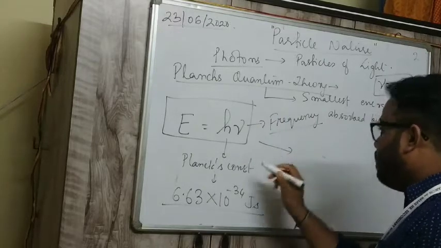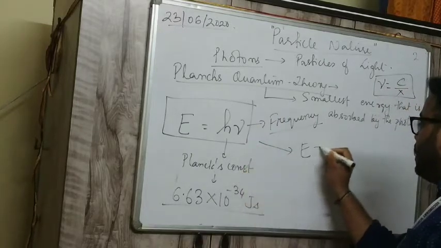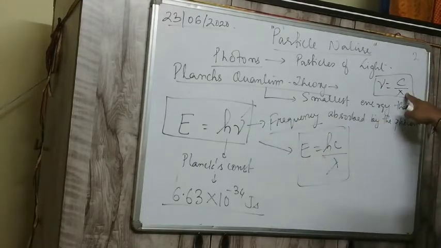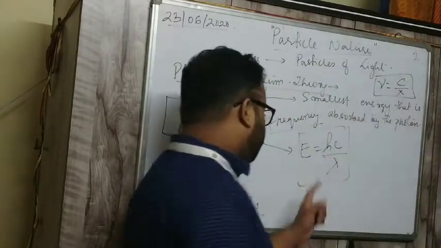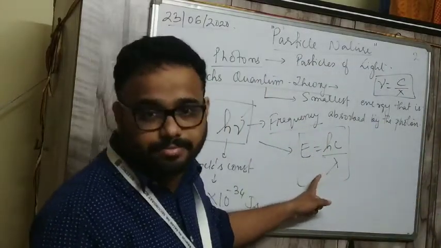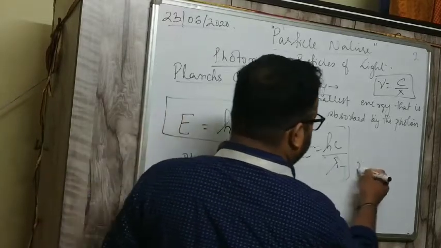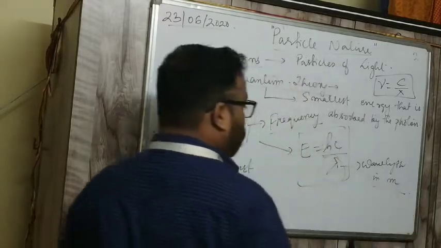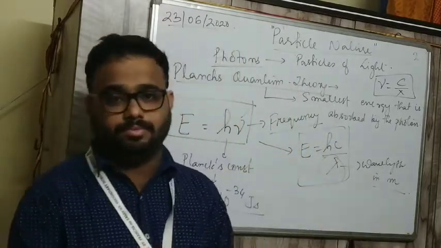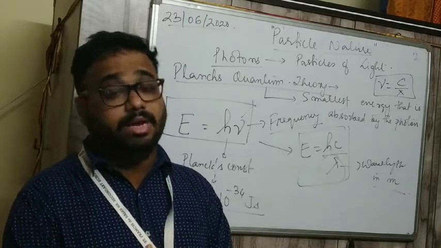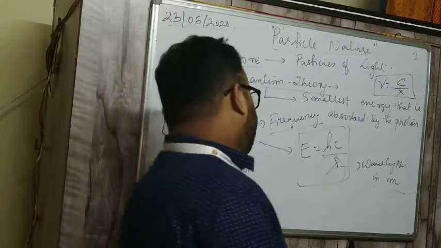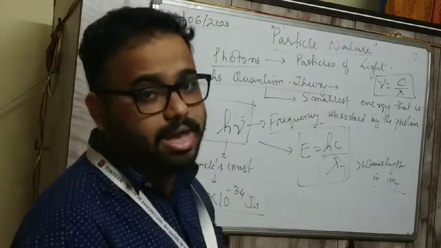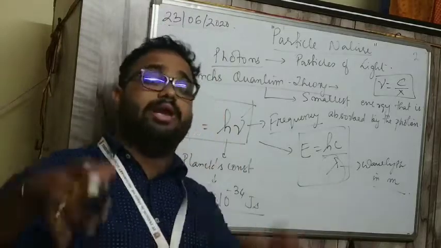Now if lambda, the wavelength, is given, I can write E equals hc by lambda. Why? Because nu is c by lambda. So I can write E equals hc by lambda, where lambda is the wavelength in meter. Clear? So E equals h nu and E equals hc by lambda. So this is the energy you are calculating.